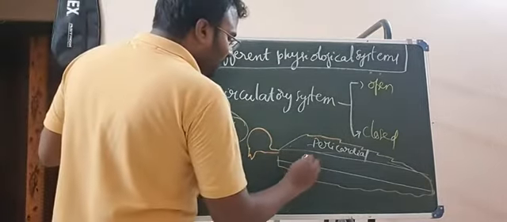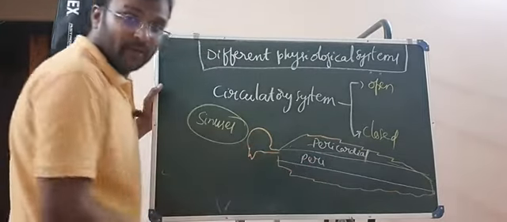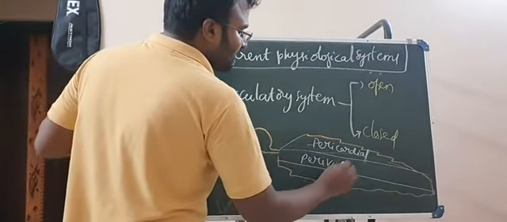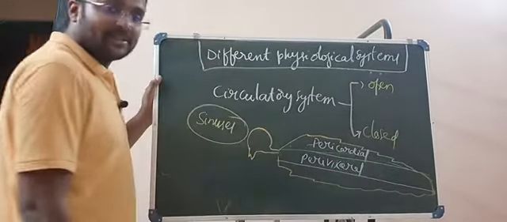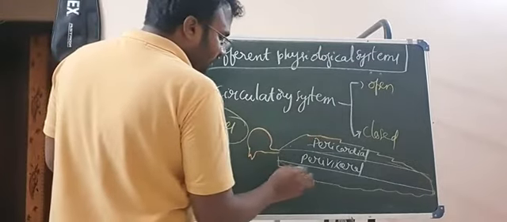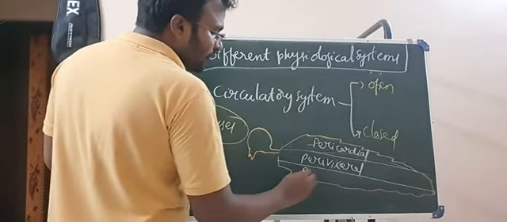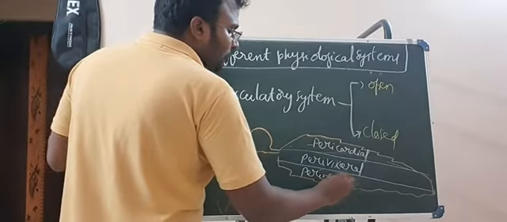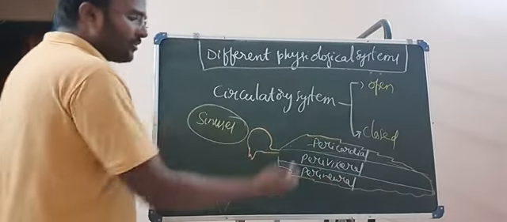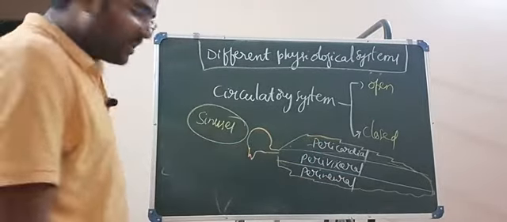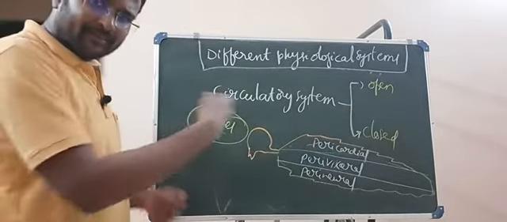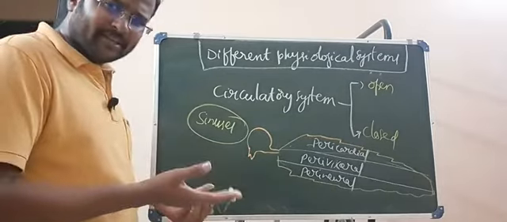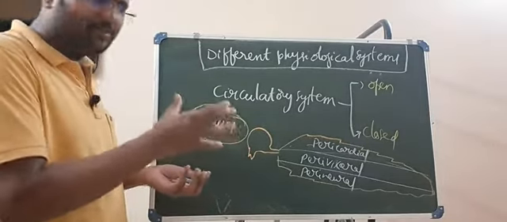Peri means surrounding, so this space surrounding the visceral organs is the perivisceral sinus. Here the nerve cord is present at the bottom, so it is the perineural sinus, where you can't find any blood vessels. So blood is freely present inside the body, and the organs bathe inside the blood.